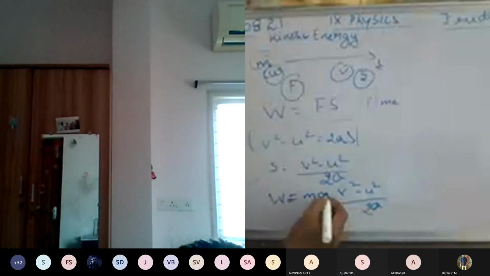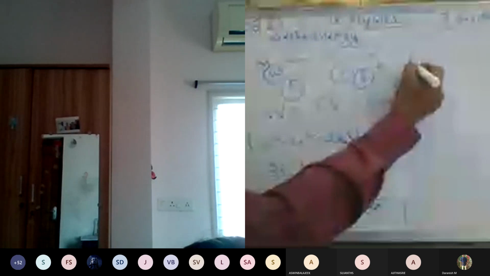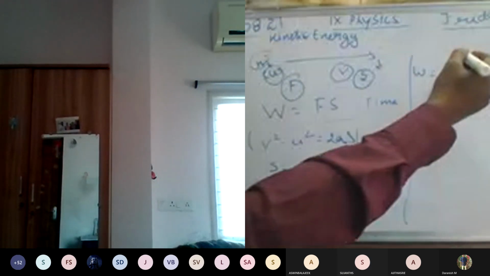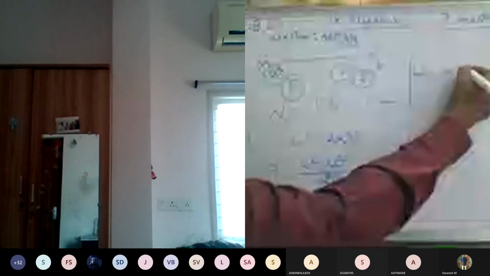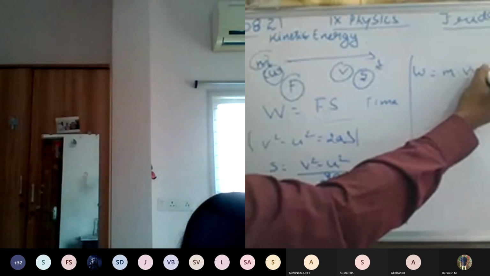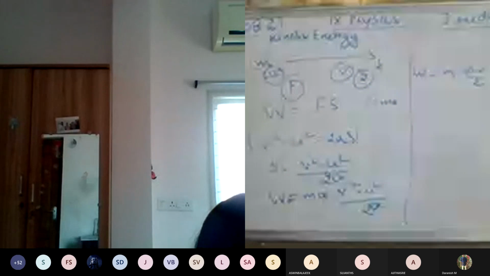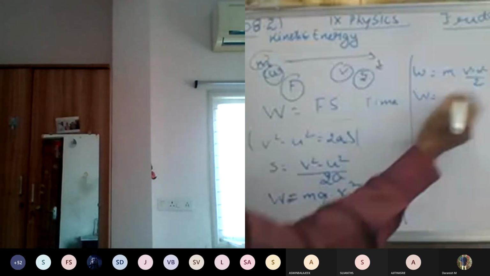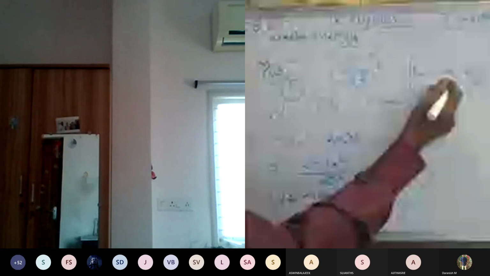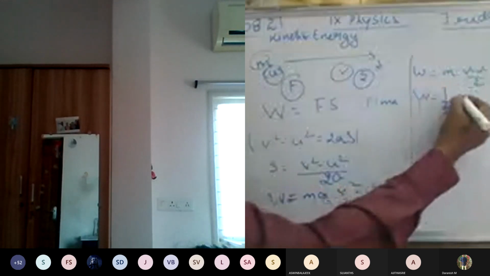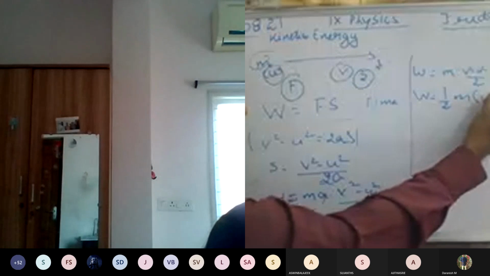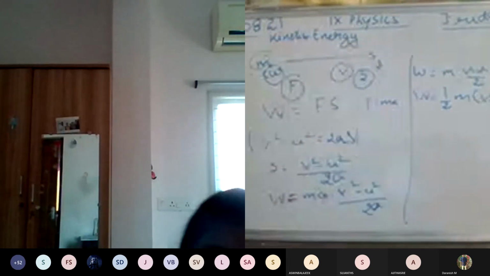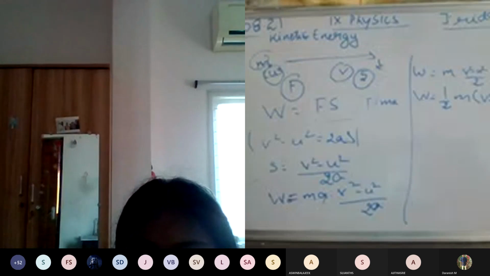Here this a and this a get cancelled. So I'm getting W is equal to m into v squared minus u squared by 2. Otherwise I can write this as W is equal to, taking this 2 out, 1 by 2 into m into v squared minus u squared.